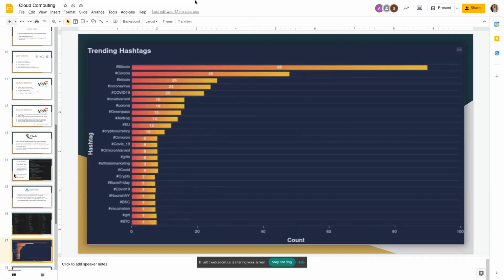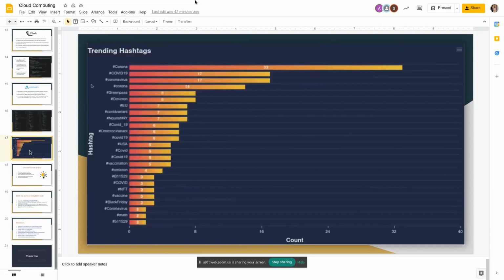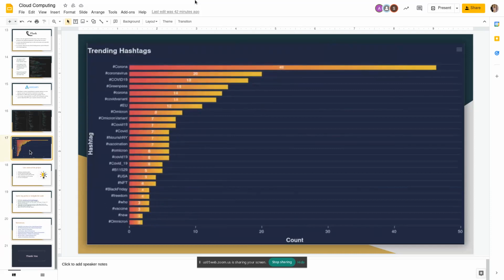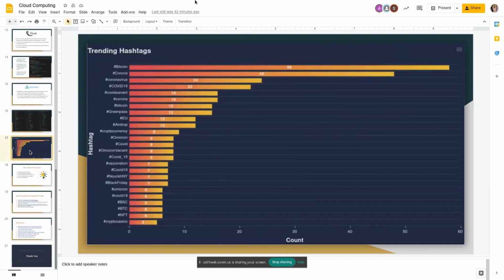Now in this slide, you can see the demo result of the project. As you can see, the bar chart is dynamically changing as Spark processes real-time data from the Twitter API. Also, we can infer from this chart that Corona and Bitcoin hashtags are claiming first and second positions in the trending hashtag index all over the world. Next slide.